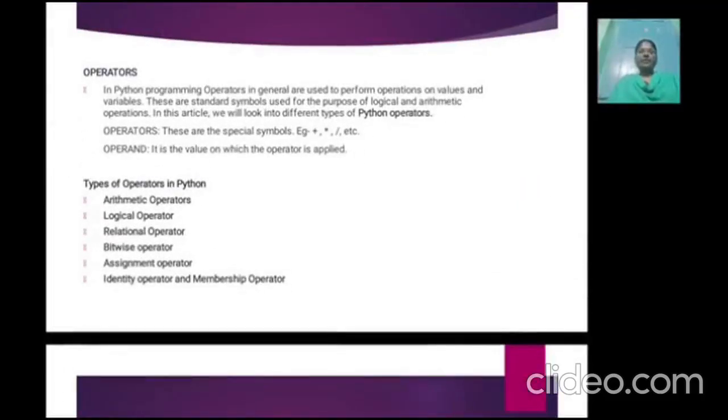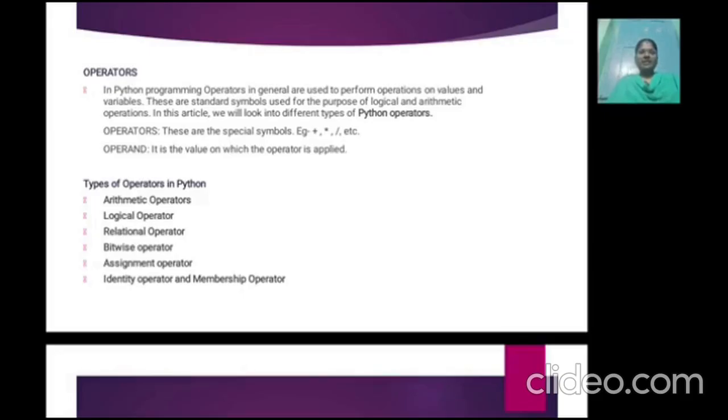Operators. In Python programming, operators are generally used to perform operations on values and variables. They are standard symbols used for logical and arithmetic operations.